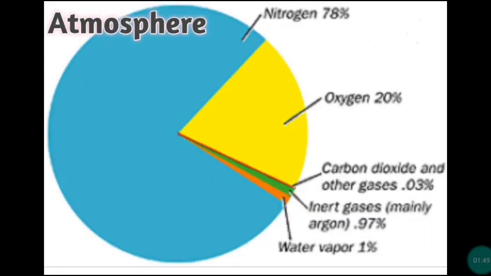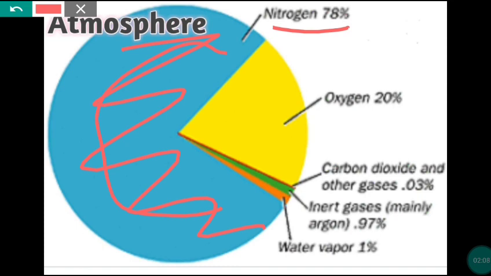Now atmosphere. So what is atmosphere? Atmosphere is the air portion of the Earth, and the Earth is surrounded by a layer of gases called the atmosphere. The atmosphere has many gases: about 78% nitrogen, 21% oxygen, carbon dioxide about 0.03%, inert gases 0.97%, and water vapor 1%.